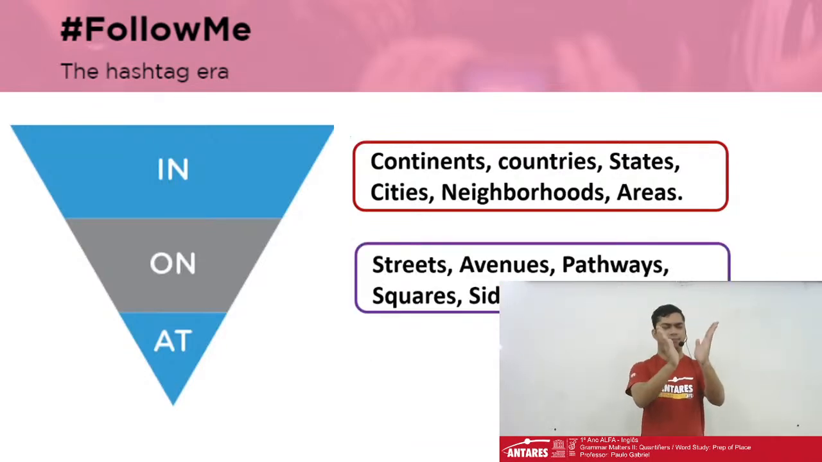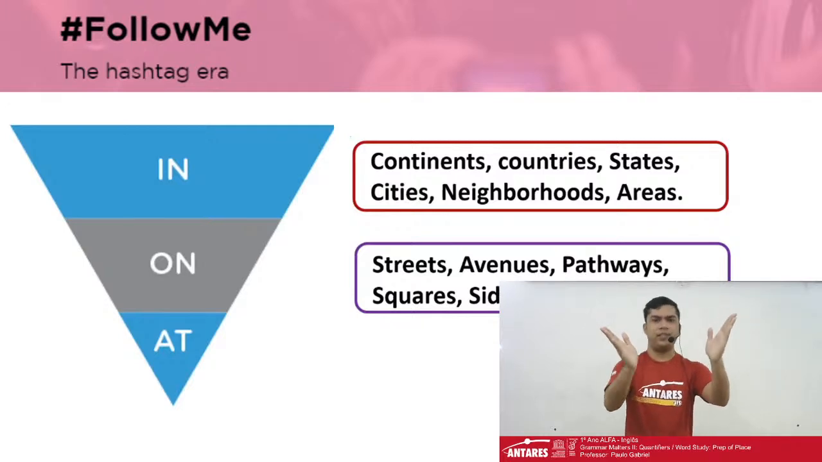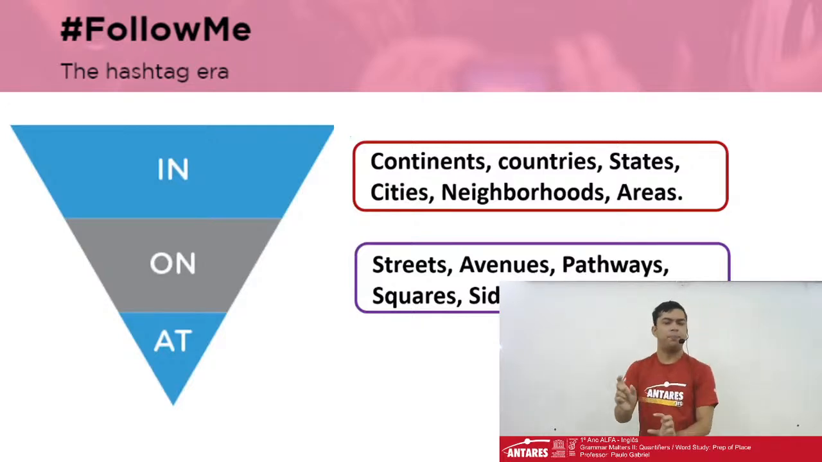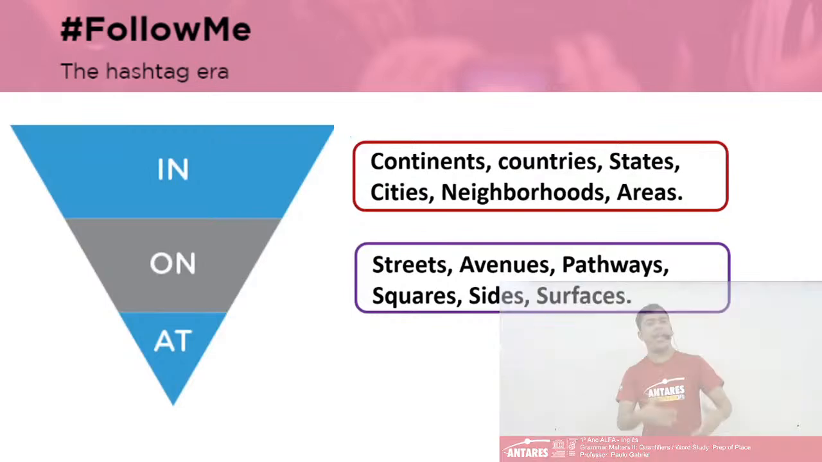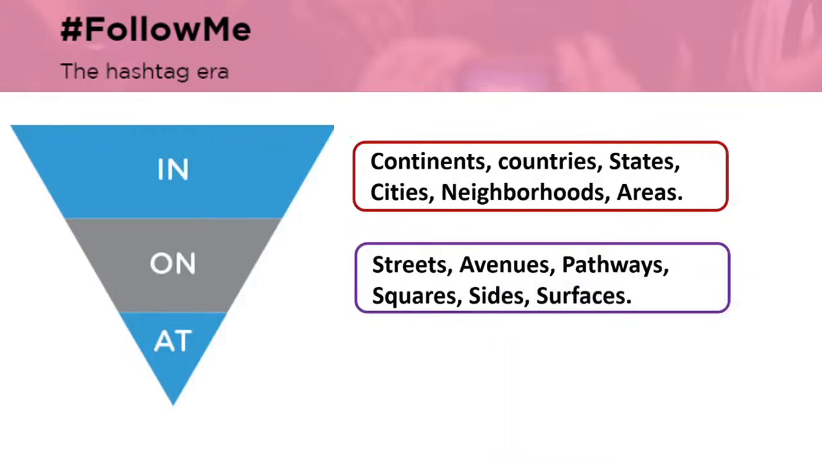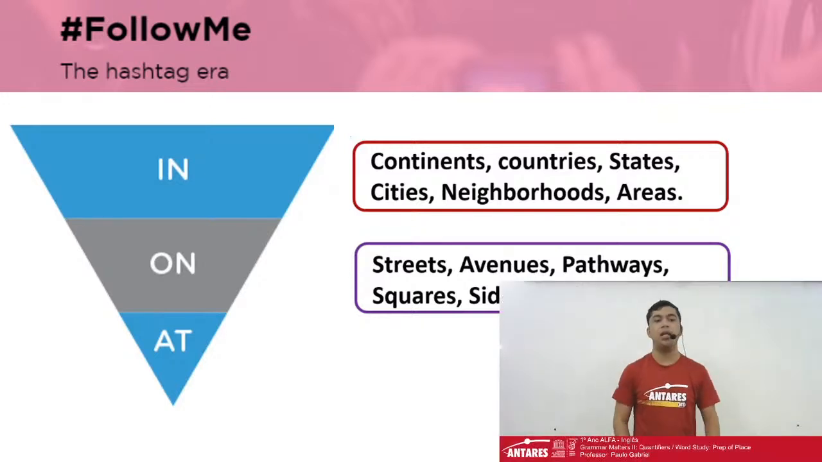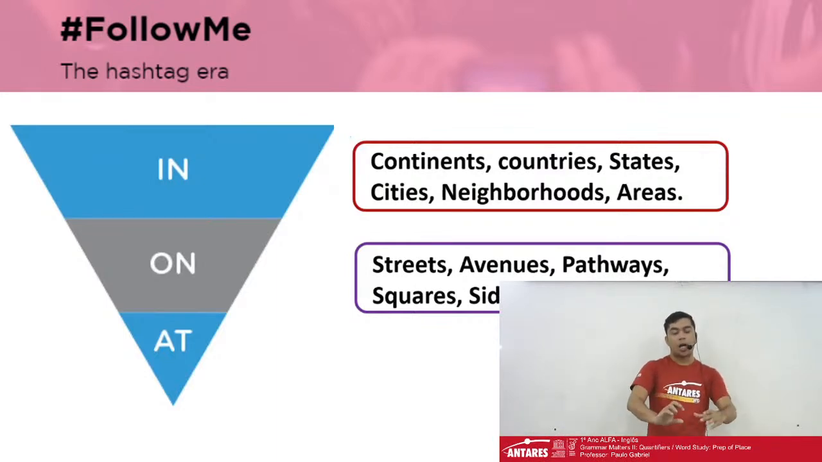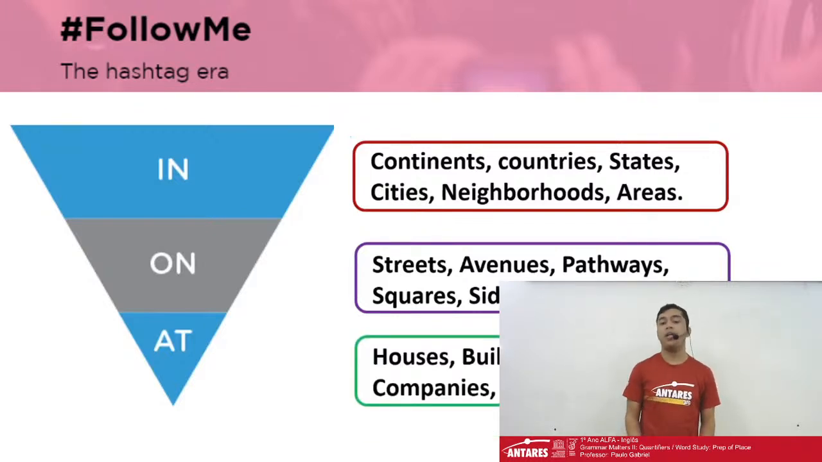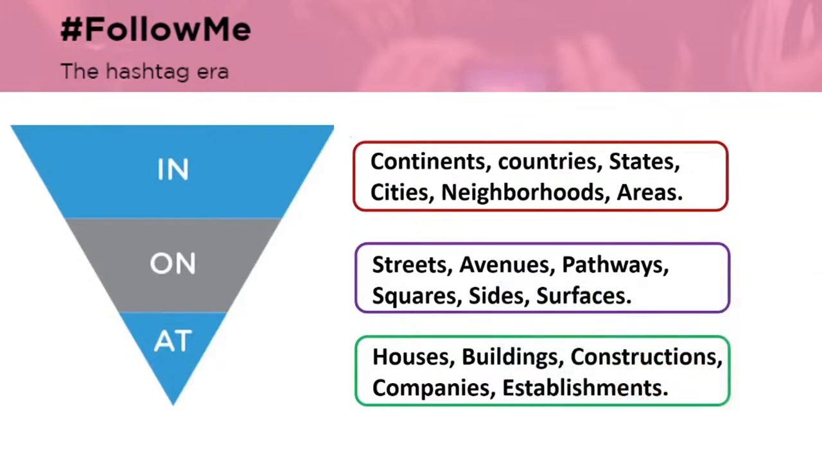On is a smaller place when we compare it to in. Okay, so streets, avenues, pathways, squares, sides, surfaces. Okay, these places are smaller than the places where we use in. While we use in for a neighborhood, we use on for avenues and streets, for example.